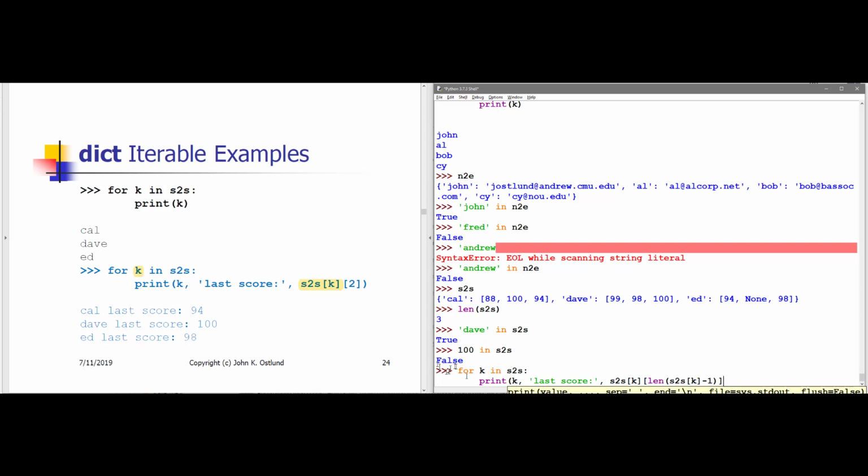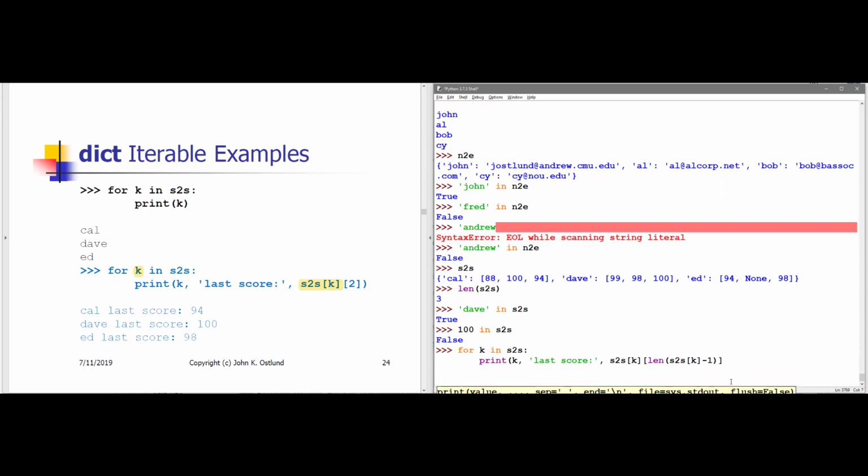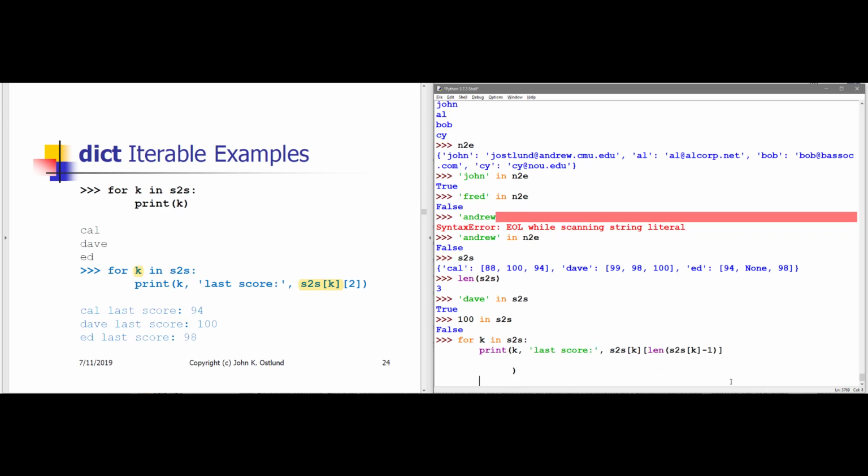All right, so the last score for the student whose key, whose name is K, is s2s sub K. That's the key-value pair. Because the value is a list, I can look up a particular item within that list, and in this case, I'm saying I want to look at the last item in that list. And so if I remember to type my closing parenthesis at the end of print, I will be able to see